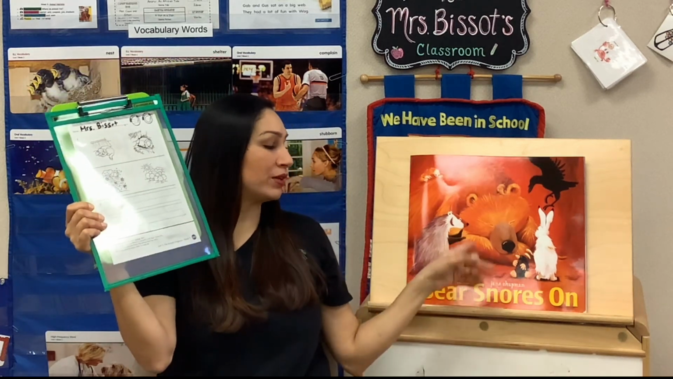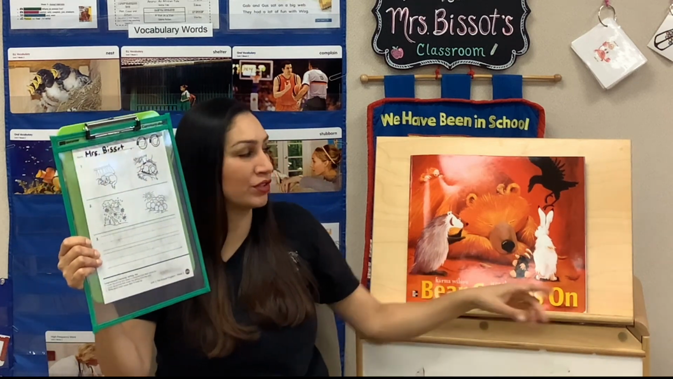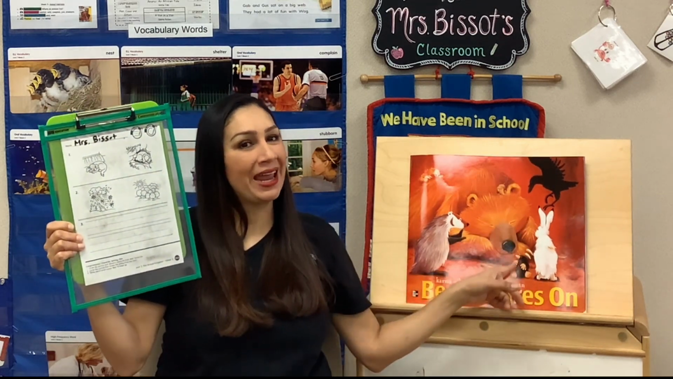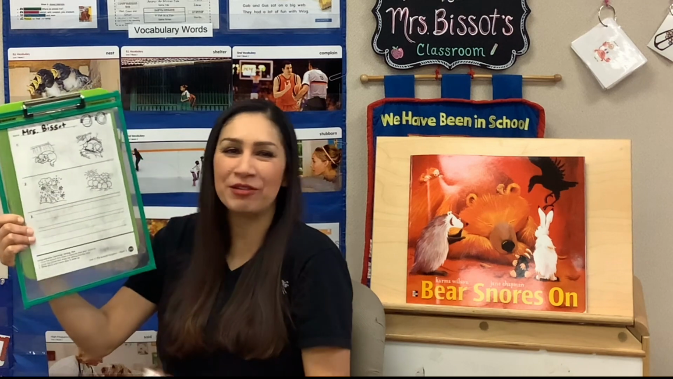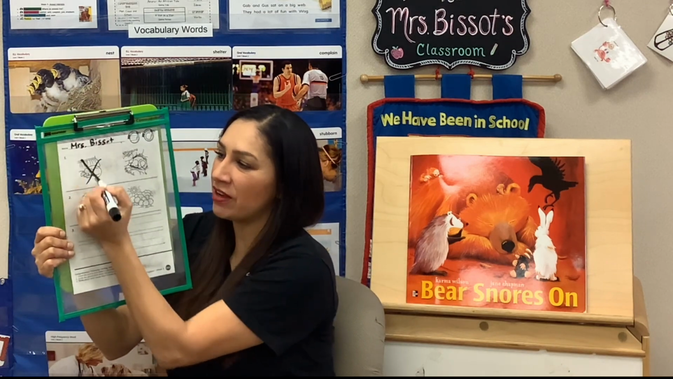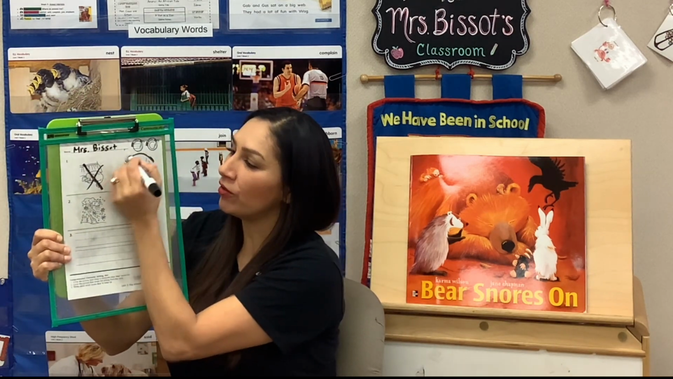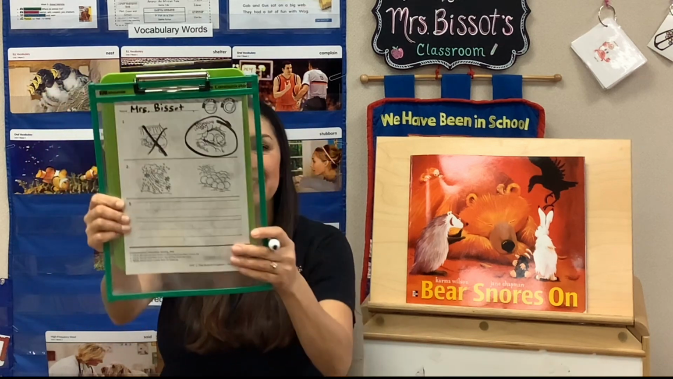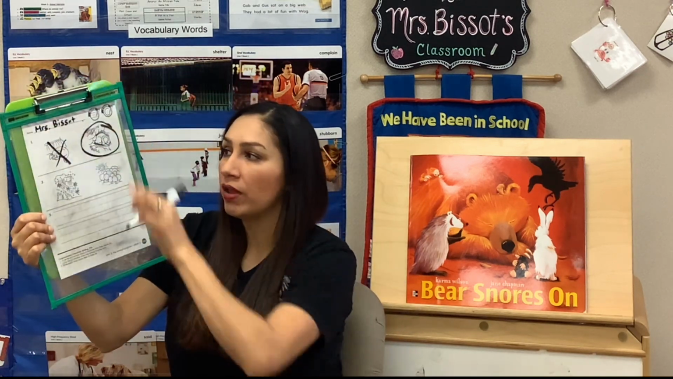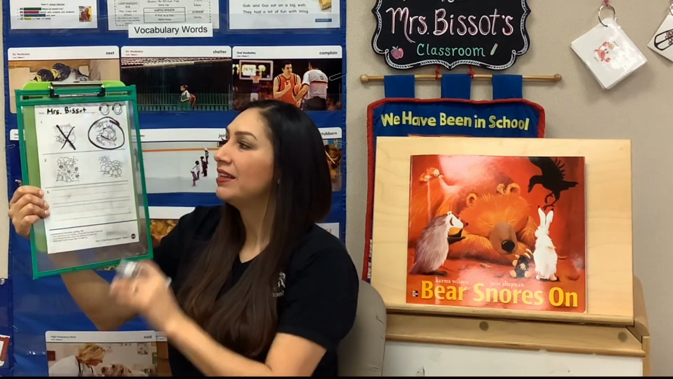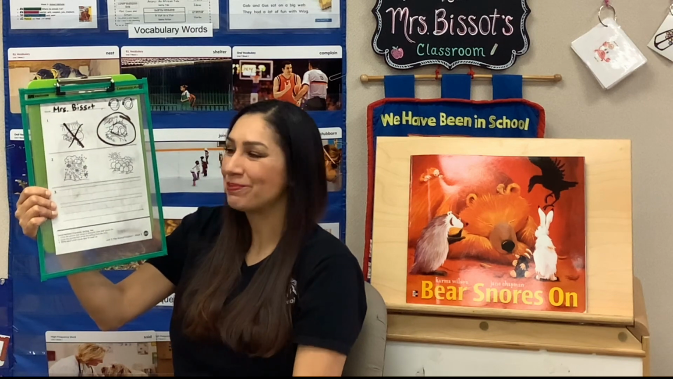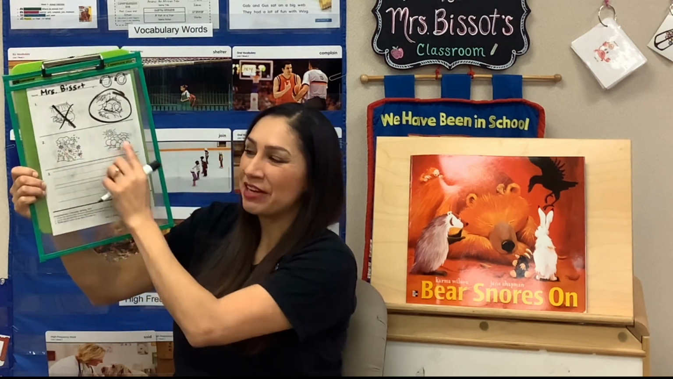Hint, hint, the story is called Bear Snores On, and we see a picture of a bear. Very good. It was not about a dog. Cross off the dog and circle the bear that was in his den, sleeping. And when they're sleeping like this, it's called hibernating. He was hibernating. He was sleeping for the whole winter. Which brings us to the next set of pictures.